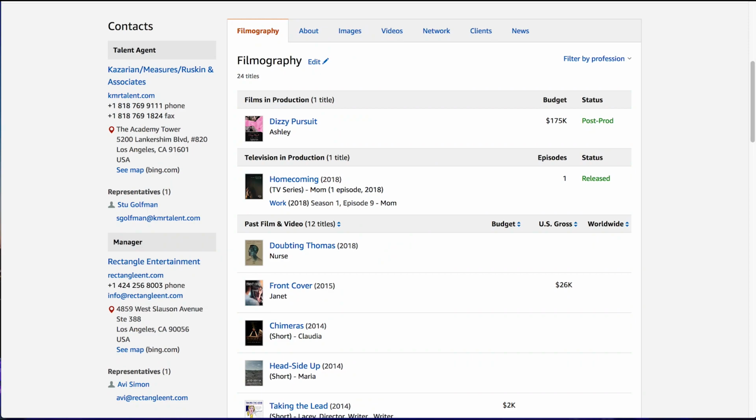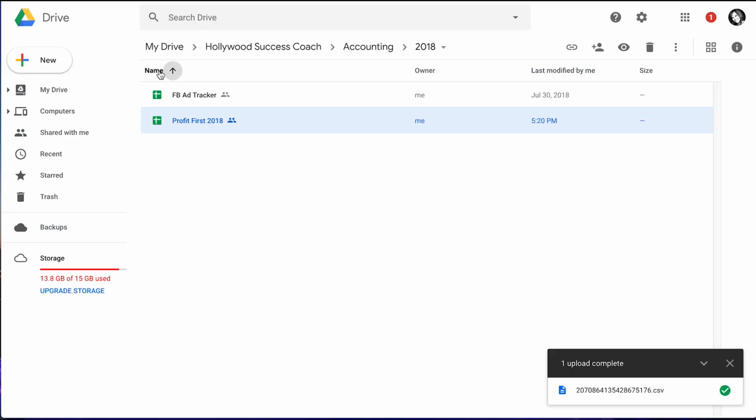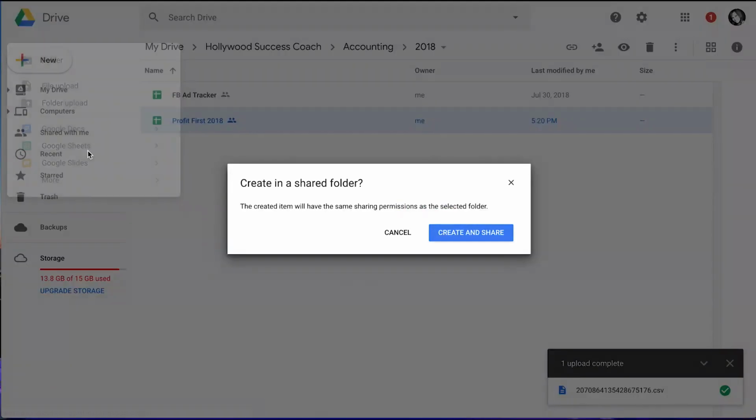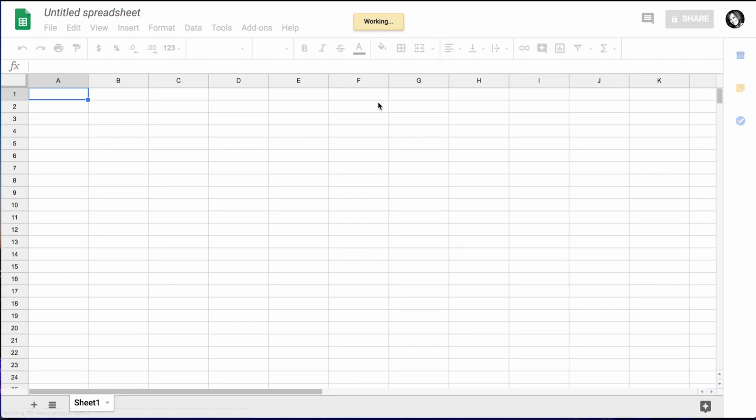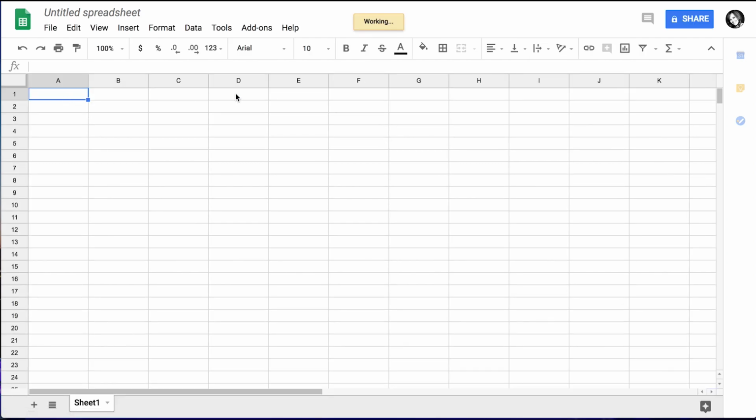Okay, guys, so that is a great way to do some extra research on the person. So again, guys, you just want to make sure that you're getting a spreadsheet where you can track all of this. You want to keep track of everyone that you are emailing.